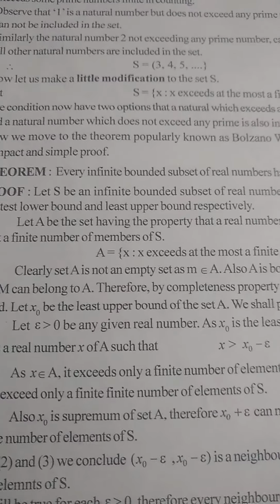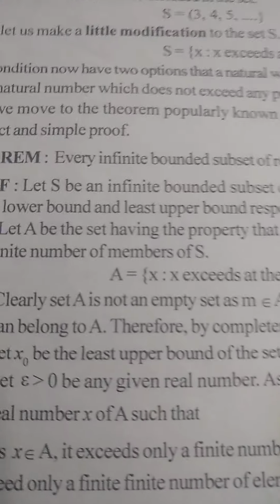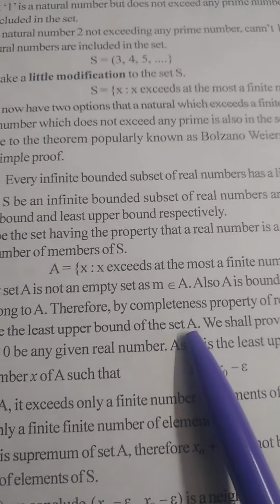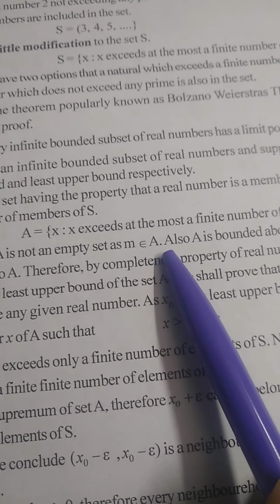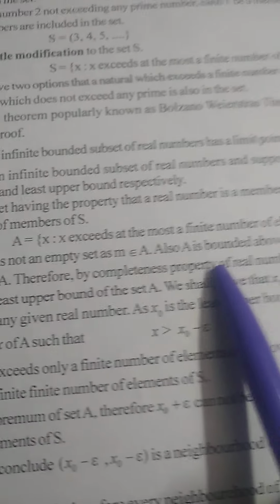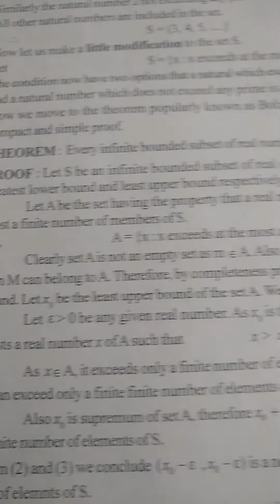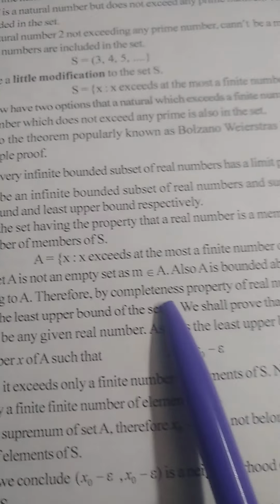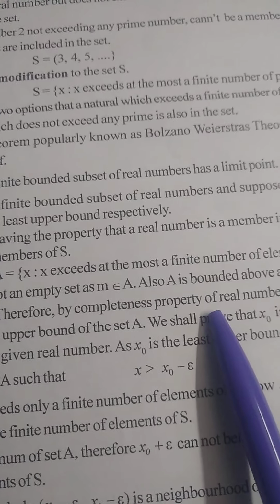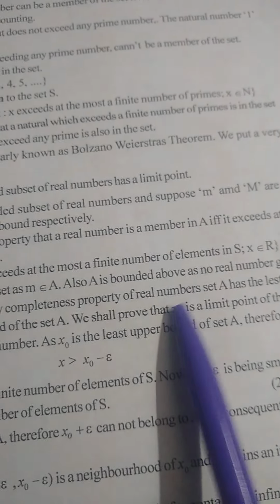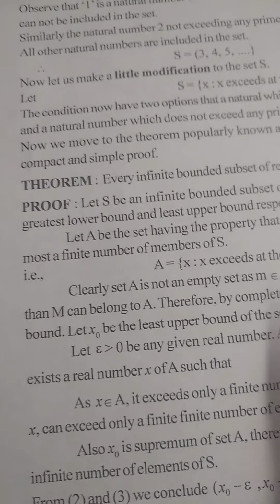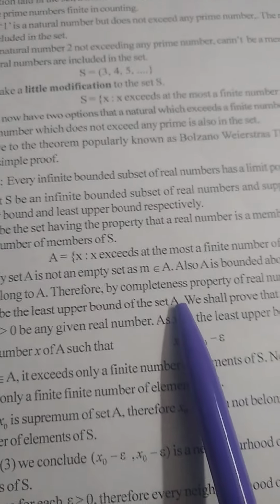Clearly set A is non-empty, as small m belongs to A. Now m is the greatest lower bound and does not exceed any point of S, so that it is included in A. Also A is bounded above, as no real number greater than M can belong to A. Therefore, by the completeness axiom of real numbers, set A has a least upper bound. Let x0 be the least upper bound of the set A.